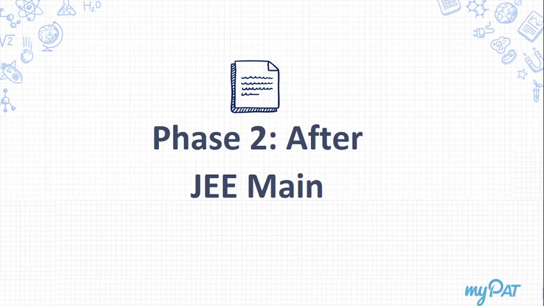If you are aiming for 80, 90% in Advanced, then you need a lot of preparation, a lot of memory, and a lot of IQ. But if you're not aiming for that high a rank, to get a good rank, say 1500, you need 50% in JEE Advanced. And that is achievable in short term preparation. I'll tell you how to do it. And that brings us to phase two of our session. Let's move on.